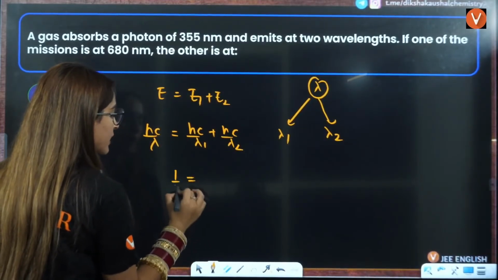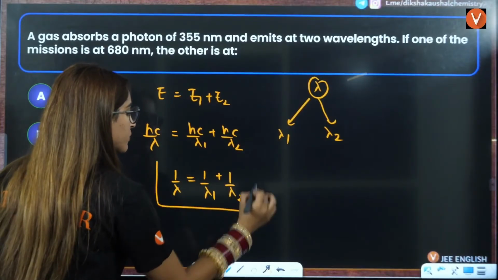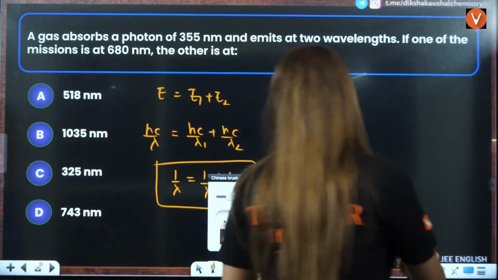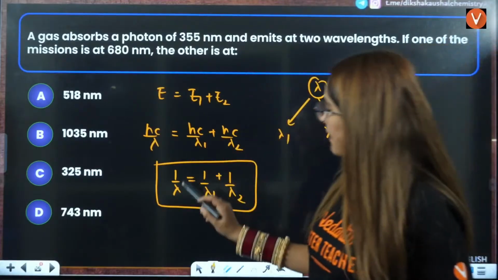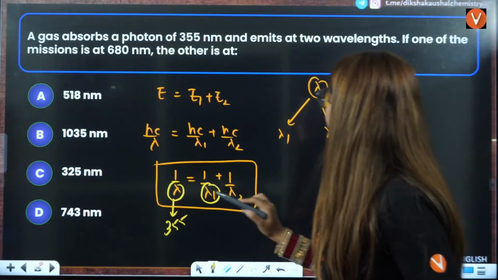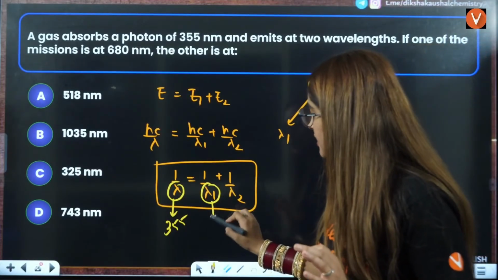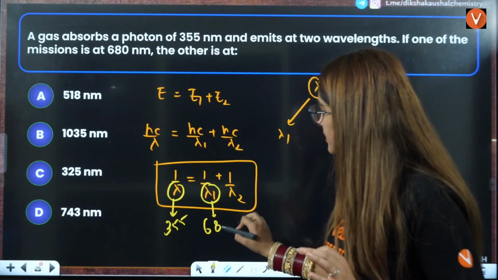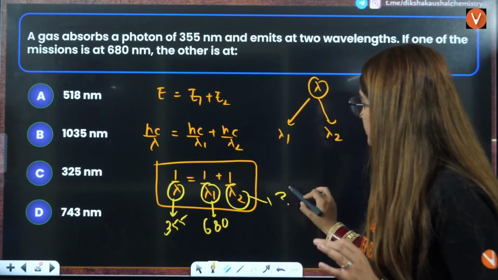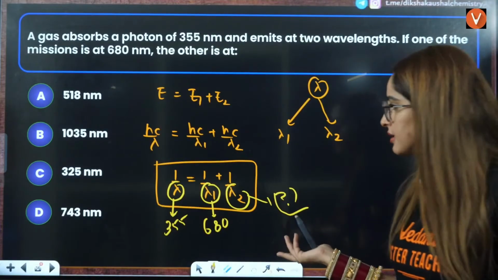That will be 1 by lambda is equals to 1 by lambda 1 plus 1 by lambda 2. Here they have given you the value of absorption, 355. If one of the emissions is at 680, what is the value of the other wavelength? Directly putting this, you can get your answer, right?